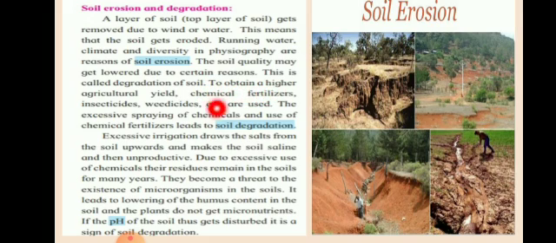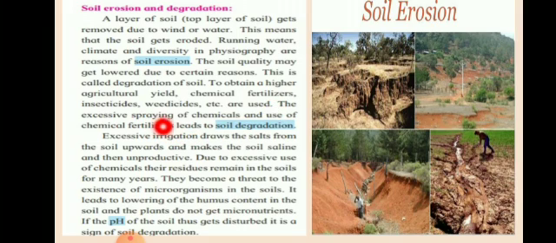To obtain a higher agriculture yield, that means higher agriculture crops, higher outcome, that means more and more crops, chemical fertilizers, insecticides and weedicides etc. are used. Now, fertilizers and insecticides, you know. Weedicides: wherever in a patch or a farm or ground unwanted plants and grass grow, they are called weeds, and cide means to kill. So, to remove these, whatever chemicals are used, they are called weedicides, ज्याला आपण रानगवत म्हणतो, are used.